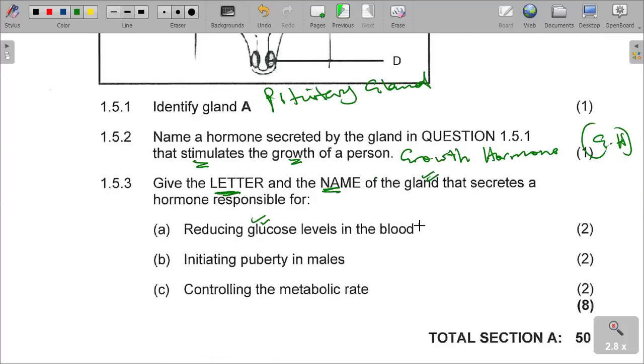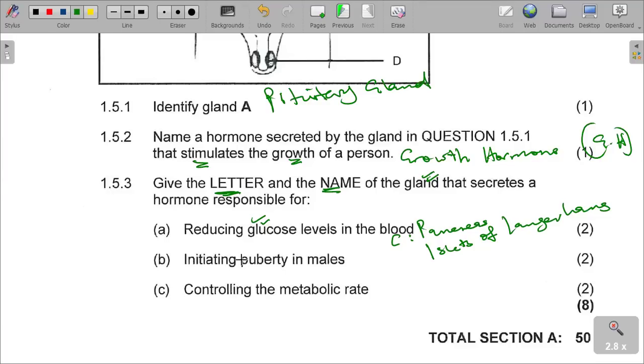So we are saying it is C, the pancreas. Please note the letter and the name. We can also say the islets of Langerhans. Next, 1.5.3 A.